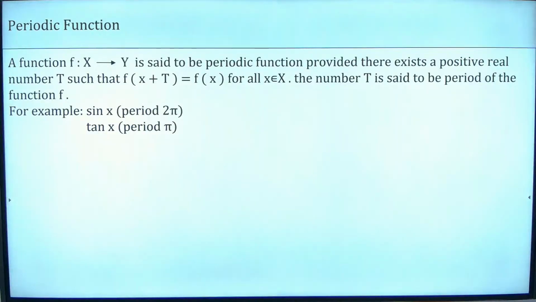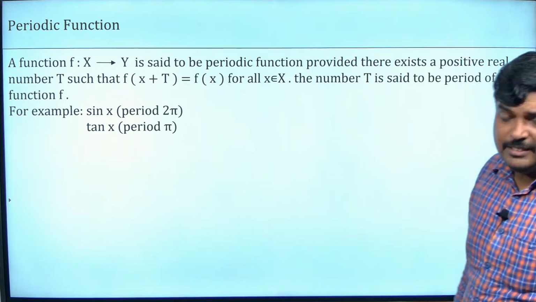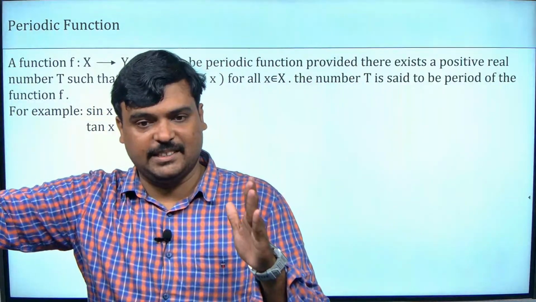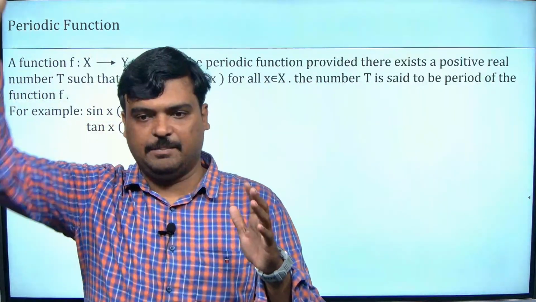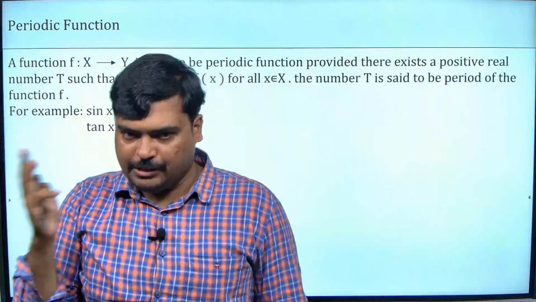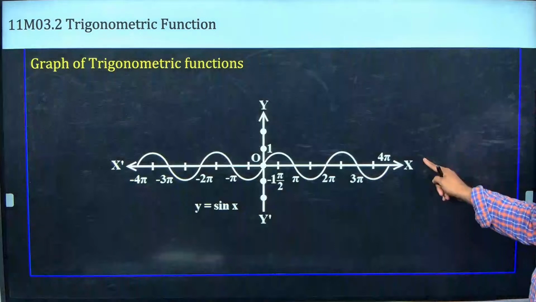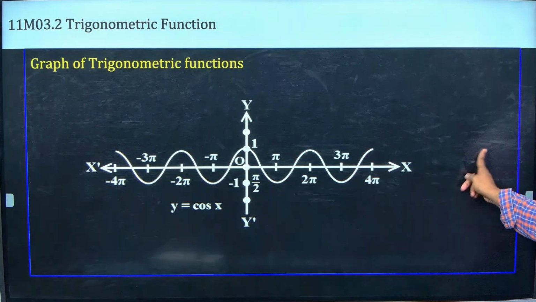Okay, this is what I taught you, and these are some periodic functions. I told you about periodic functions: anything which is periodic with some period, the same thing will come again. Tan x has period pi, that is, after pi it will repeat the same thing. After pi it will repeat the same thing. Again it goes from minus infinity to infinity. I have explained these graphs, right?